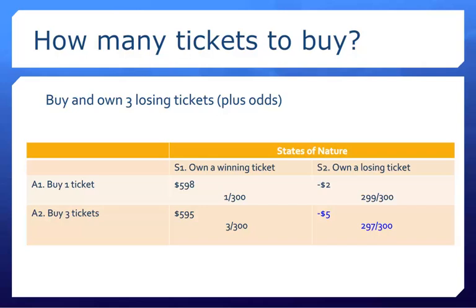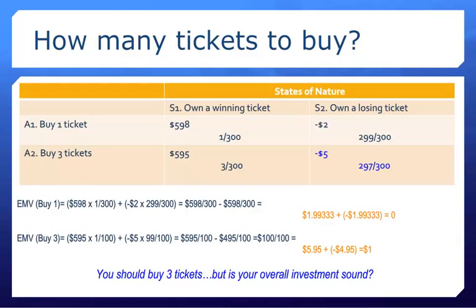Now, all we need to do is to plug these answers into an expected monetary value calculation and decide which one has the highest value. After plugging all of these variables into my expected monetary value problem with the information from the matrix, I come up with the following values. For buying one ticket, I find that the expected monetary value is $0, while buying 3 tickets is $1. Because my expected monetary value is larger for buying 3 tickets, I should invest in 3 tickets instead of 1.